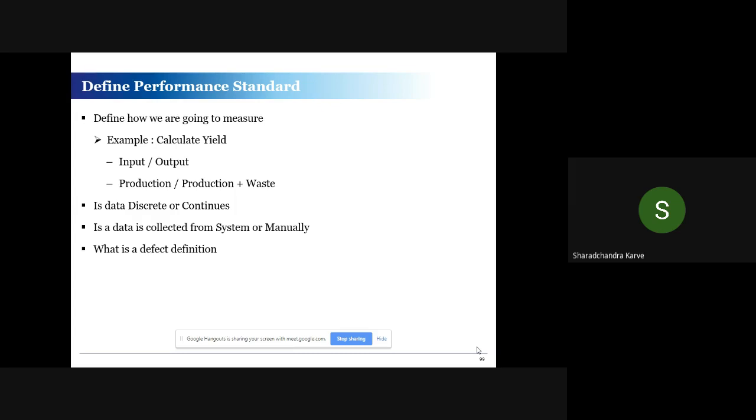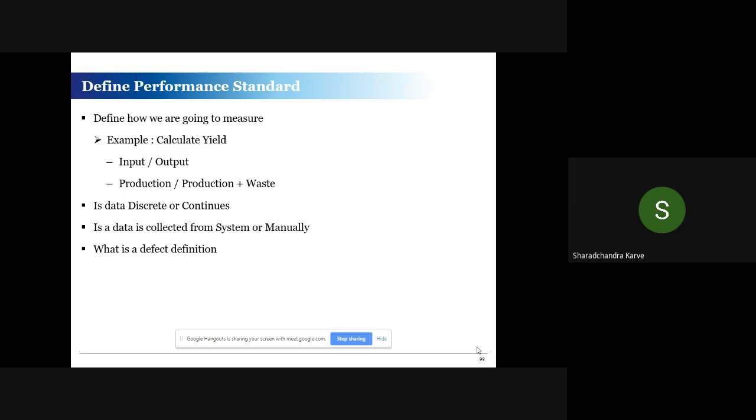So what you are writing down here, when you are going for a project, is simply how you are calculating yield, cycle time, etc. That is the formula, how you are going to calculate it. The next part is: is my data discrete or continuous? There are two types of data, discrete and continuous. We'll look at that. And is the data collected from a system or manually?